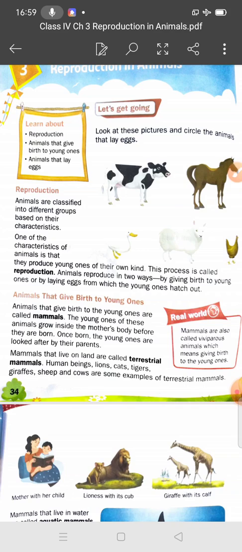If we talk about the young ones of the dog, it is a puppy; of the cow, a calf. If we talk about the hens, they lay eggs, and they produce chicks of their own kind.